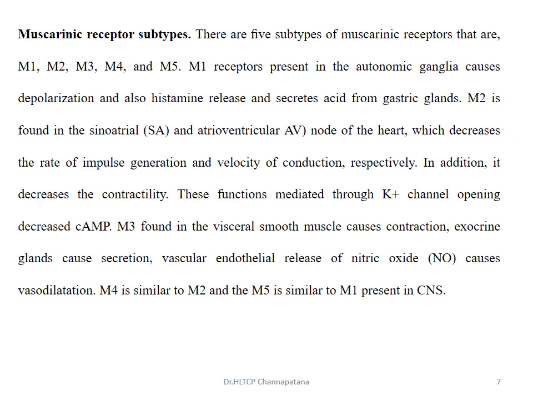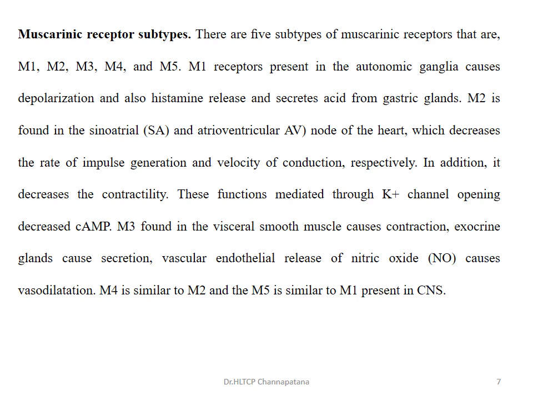The muscarinic receptors, that is M receptors, are subdivided into 5 types: M1, M2, M3, M4 and M5. M1 is present in autonomic ganglia, where it causes depolarization, and it also releases histamine and secretes gastric acid, that is hydrochloric acid, from the gastric glands. That is the action of M1 receptors. When acetylcholine binds to the M1 receptors, it releases histamine and also causes gastric acid secretion.